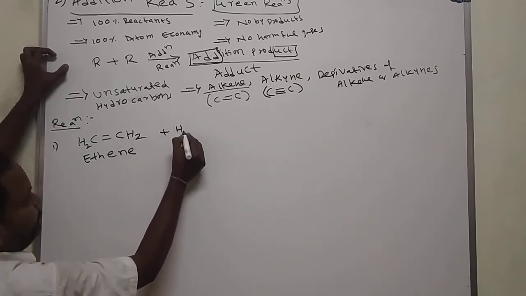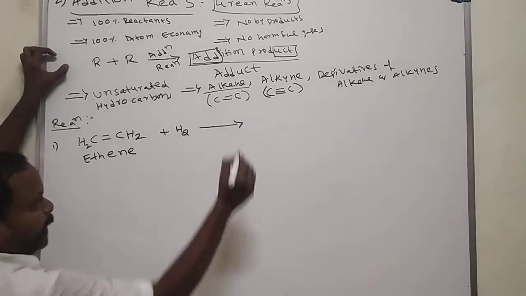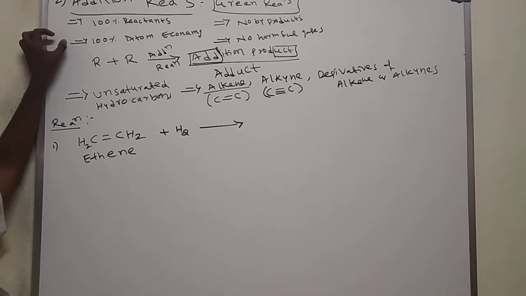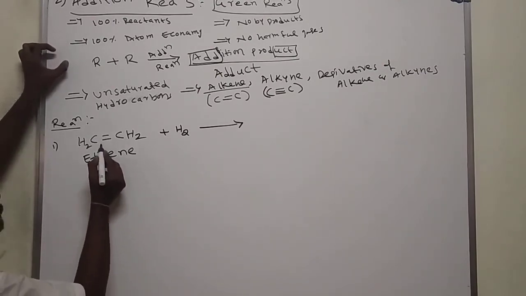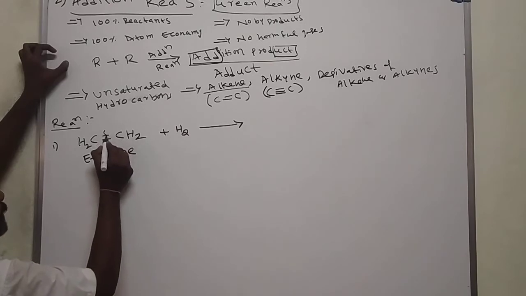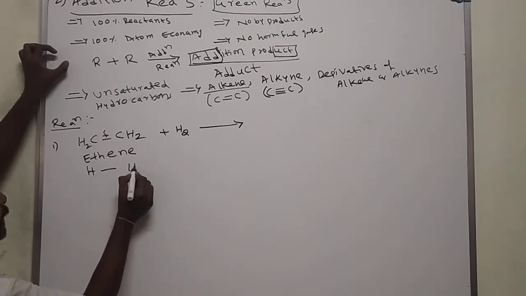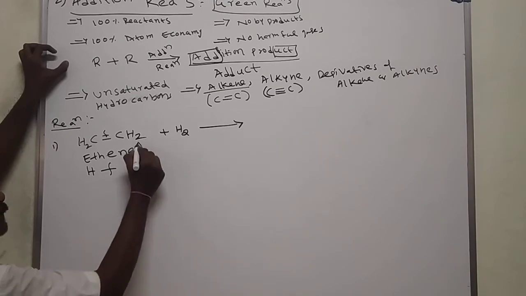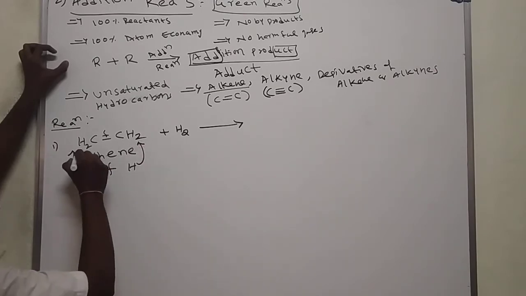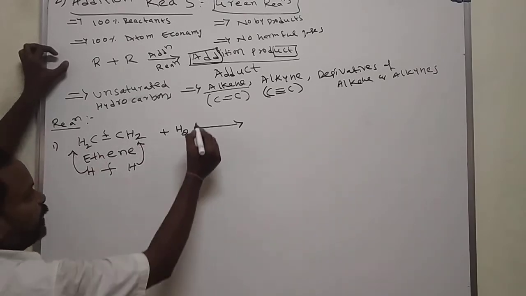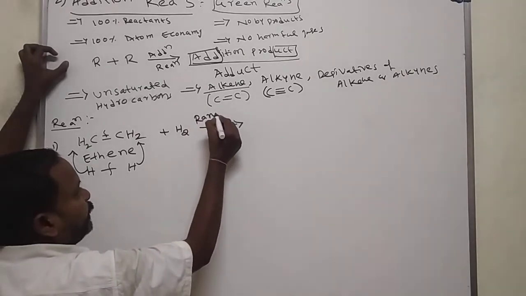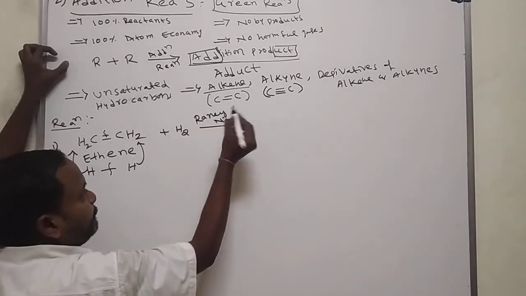Add hydrogen. What happens here? The double bond will break. One hydrogen is added here, one hydrogen is added here, in the presence of Raney nickel.